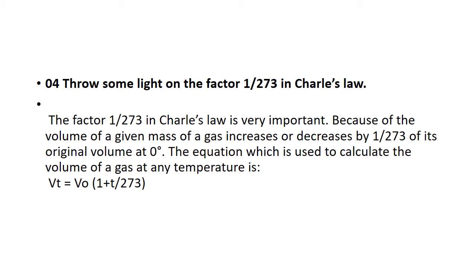The graph is a straight line, but the line does not touch at 0; it touches at -273 on the Celsius scale. It means -273 is the minimum temperature where gas volume becomes 0. But this is not happening for real gases. If you take the temperature in Kelvin, it obeys Charles' law, because there is no need for extrapolation of the graph as in the Celsius scale. A direct line is obtained.